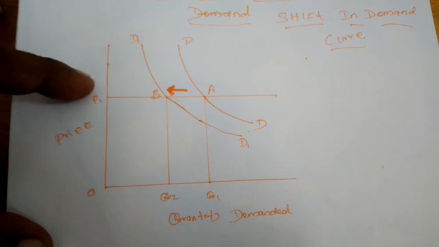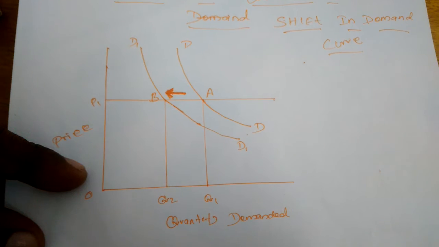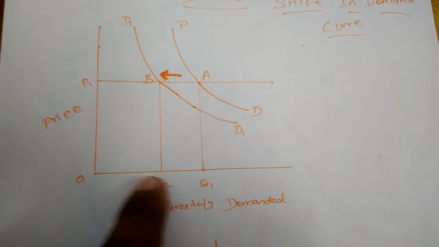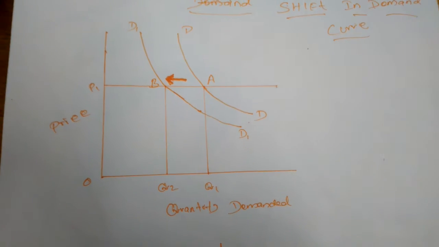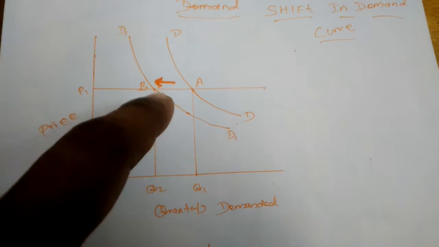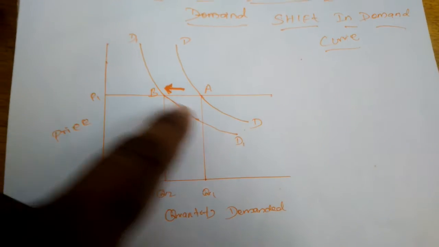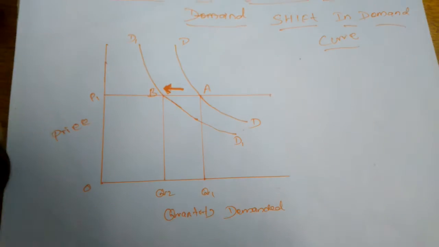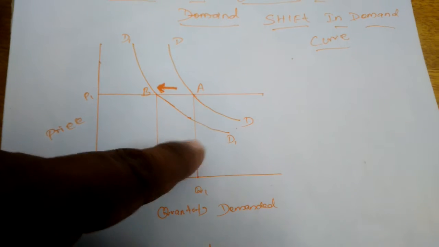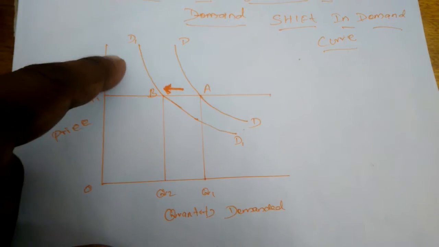Just see the first diagram. The price is OP1. There the price is never changed. But even though, the quantity of that commodity is increased from OQ to OQ1. So when the quantity of the commodity changes, the demand curve totally shifts its place from A to B. We can draw two demand curves, D and D1.